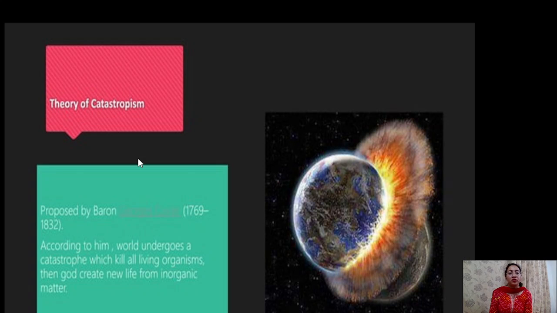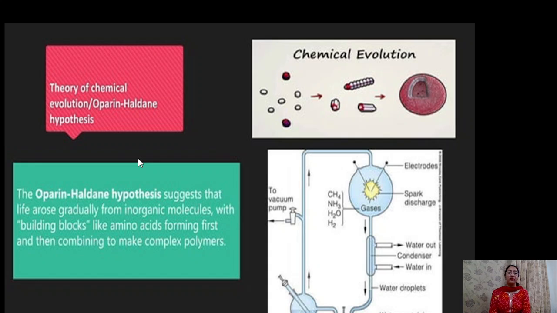Then the theory of catastrophism. Theory of catastrophism proposed that some kind of catastrophes like flood, whenever occurs, will kill or vanish most of the population of the earth, and the left individuals will repopulate to create the life on earth. Then the theory of chemical evolution or Oparin and Haldane theory.